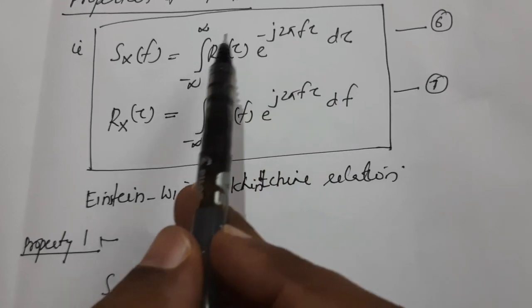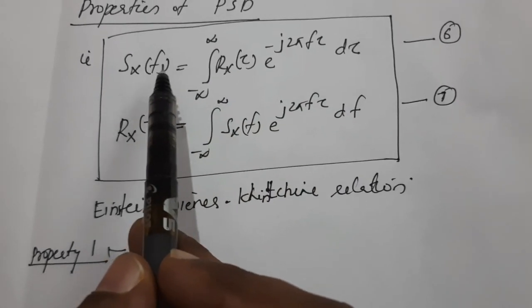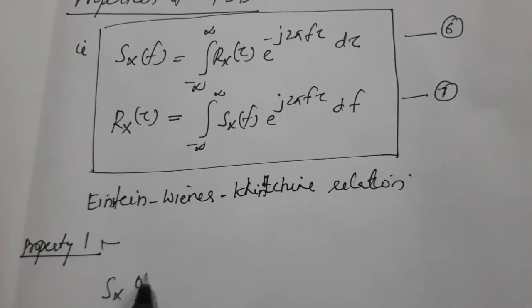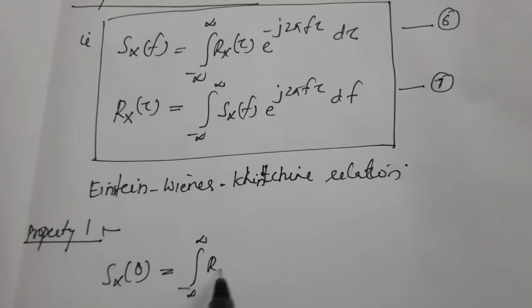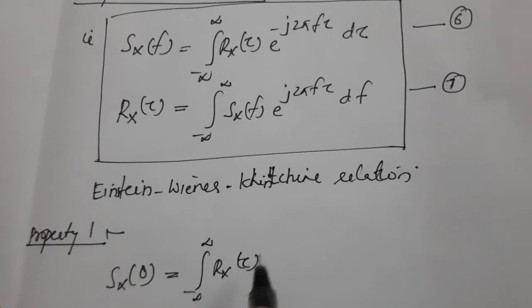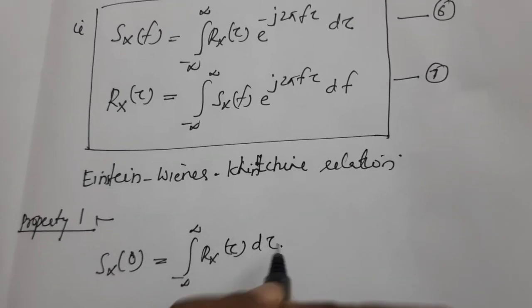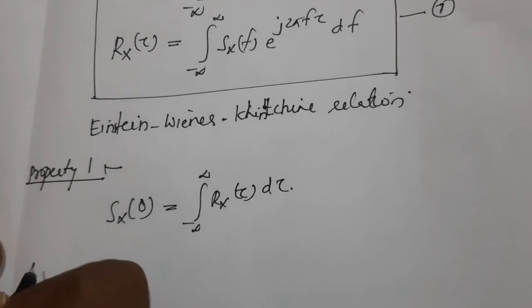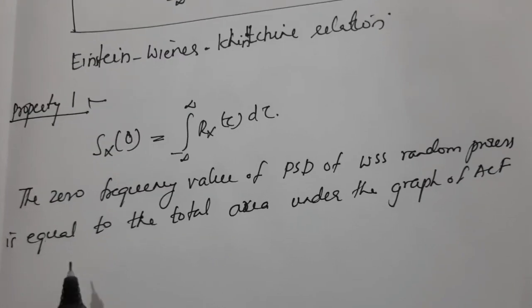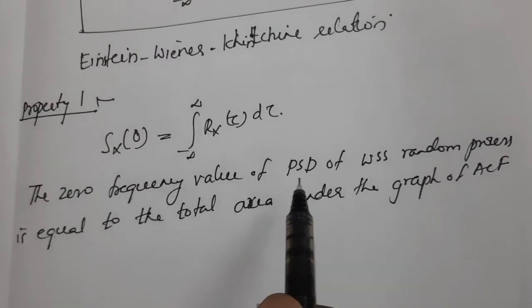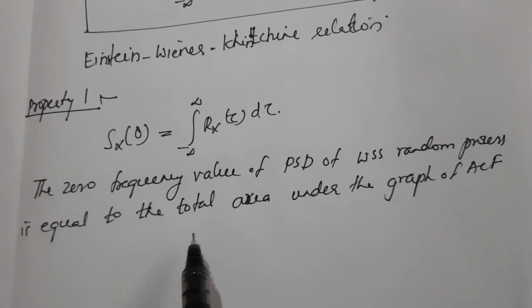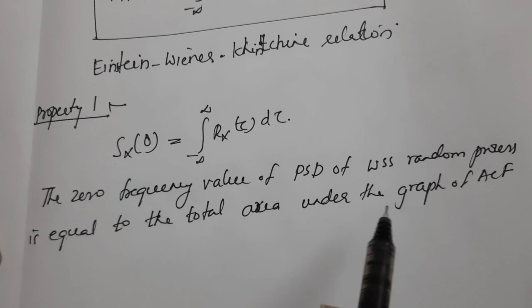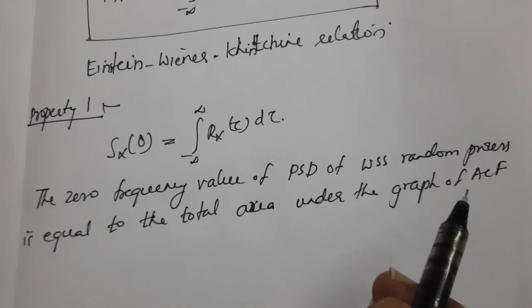The zero frequency value means put f equal to 0. That is, Sx(0) equals the integral from minus infinity to plus infinity of Rx(tau) d tau.